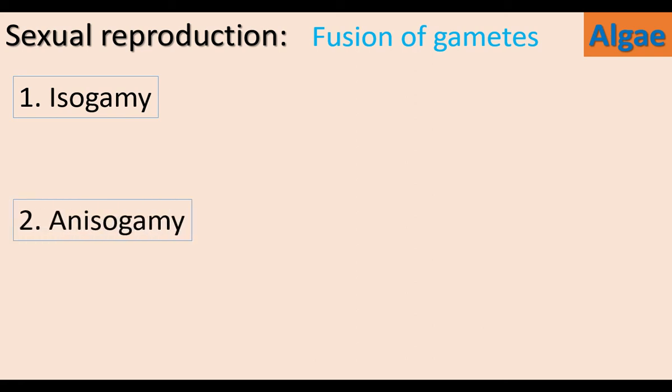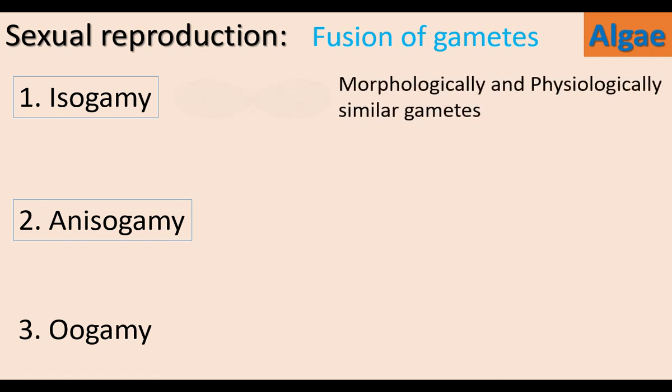Sexual reproduction involves the fusion of gametes. There are 3 types of fusion of gametes in algae: isogamy, anisogamy, and oogamy are the 3 types of gametic fusions. Iso means same. Isogamy involves the fusion of morphologically and physiologically similar gametes.